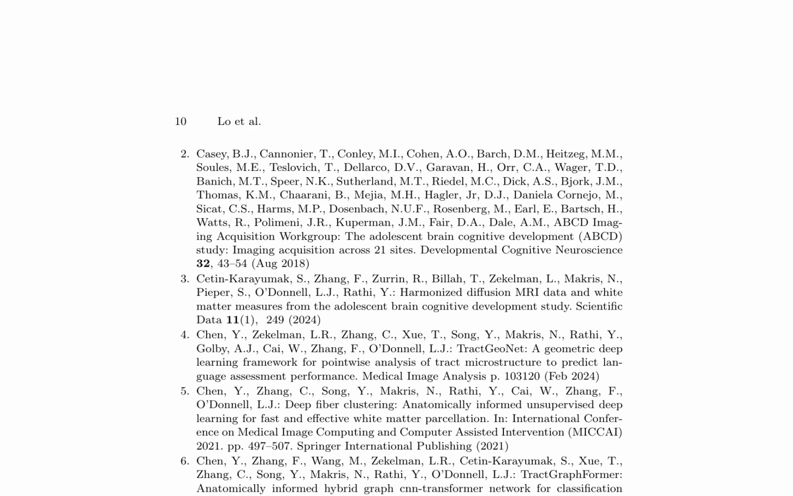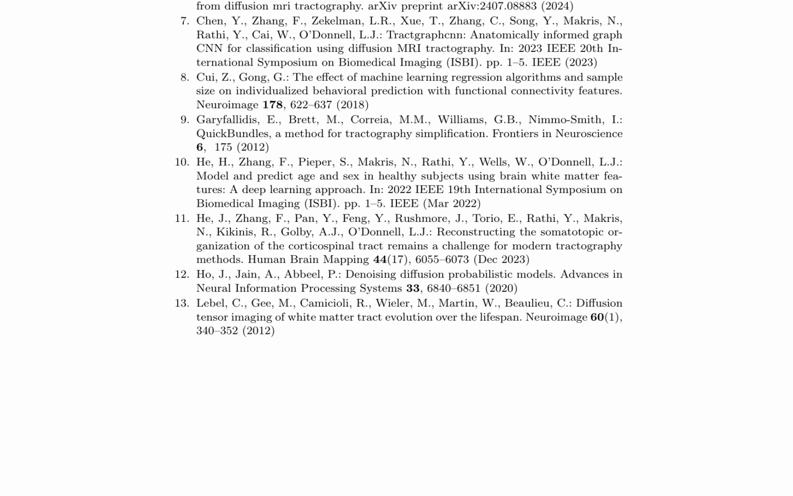The authors have developed methodologies such as Tract-GeoNet, a geometric deep learning framework that analyzes tract microstructure to predict language assessment performance. Deep fiber clustering is another approach introduced, an anatomically informed unsupervised deep learning method for fast and effective white matter parcellation. Additionally, the authors discuss Tract Graph Former, a hybrid graph CNN transformer network that uses anatomical information for classification from diffusion MRI tractography.